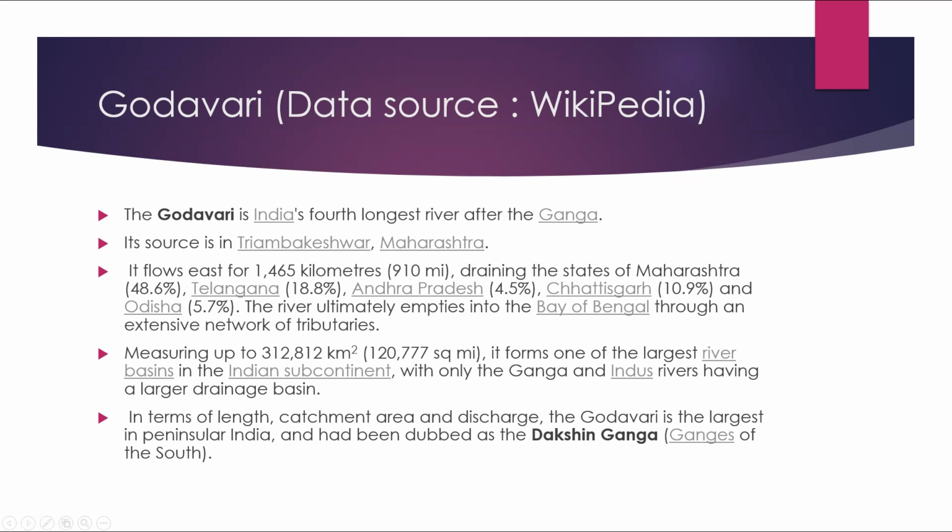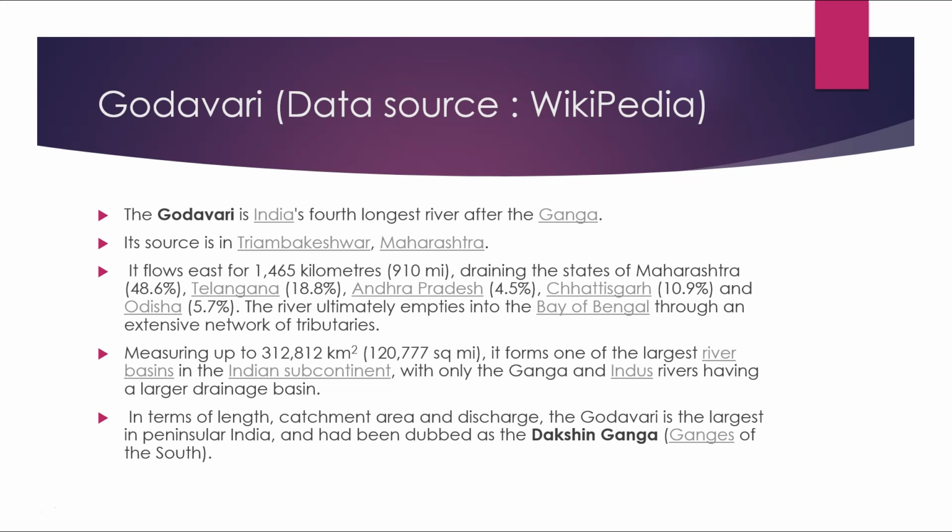We have talked a lot about river Ganga. Now let's talk about Godavari. Godavari is India's fourth longest river after the Ganga. Its source is Triambakeshwar, Maharashtra. It flows east for 1,465 kilometers, that's about 910 miles, draining the states of Maharashtra 48.6%, Telangana 18.8%, Andhra Pradesh 4.5%, Chhattisgarh 10.9%, and Odisha 5.7%.